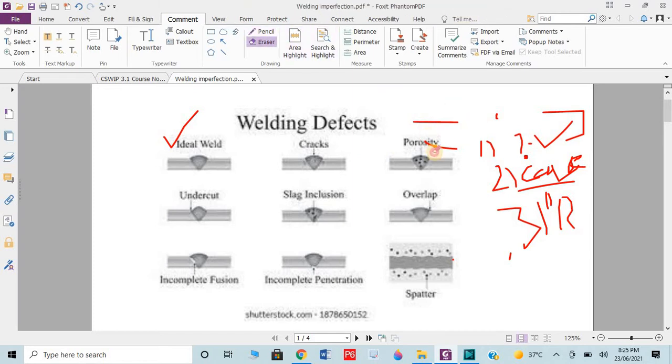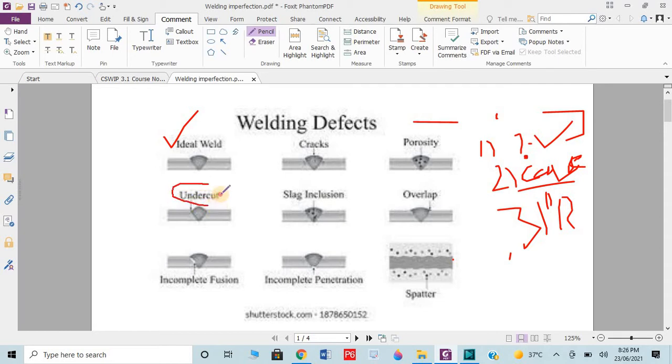This is porosity. What is porosity? In which weld porosity can occur, in which material the porosity could occur. Then we have the undercut. What is the undercut? Actually all the defects are named by their own names. Crack means any crack occurred, porosity means spots, undercut means an undercut in the parent metal. I will elaborate further. Slag inclusion means there is something included in the original welding, which is known as inclusion, and if it is slag then slag inclusion.